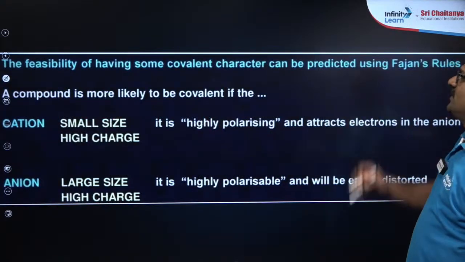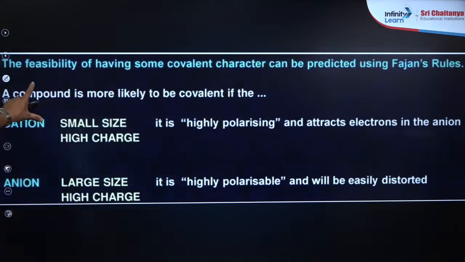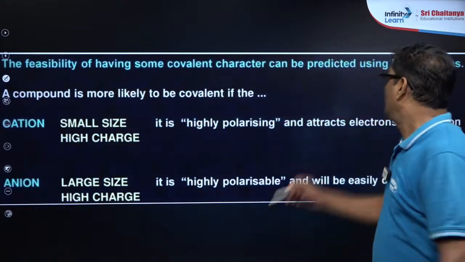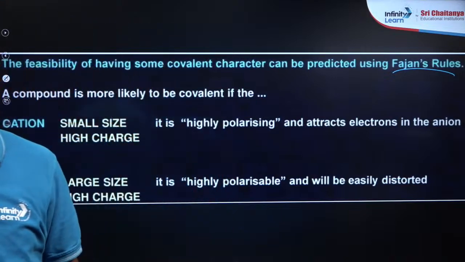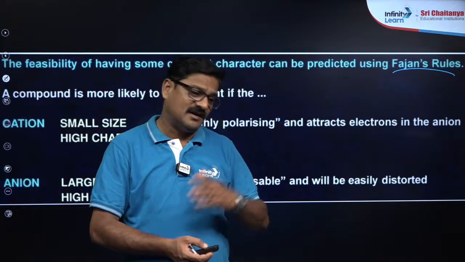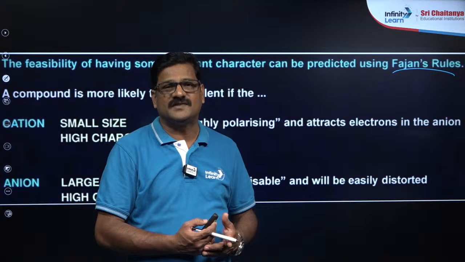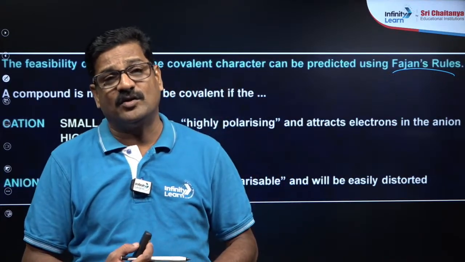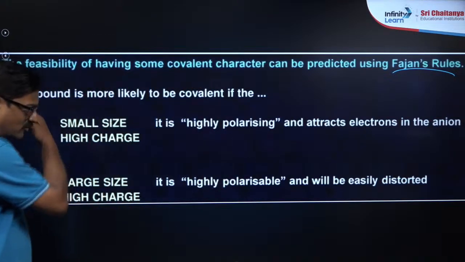Yes, the feasibility of having some covalent character can be predicted by using Fajans rules. The actual use of the Fajan rule is this only. Fajan rule tells which one is behaving like covalent, which one like ionic, and what is the benefit for us? If a chemical reactivity is there, whether it is reacted or non-reacted, soluble, insoluble, right? And in organic chemistry, if you don't know the chemical bonding, and you talk about the Finkelstein reaction. I'll tell you the Finkelstein reaction.